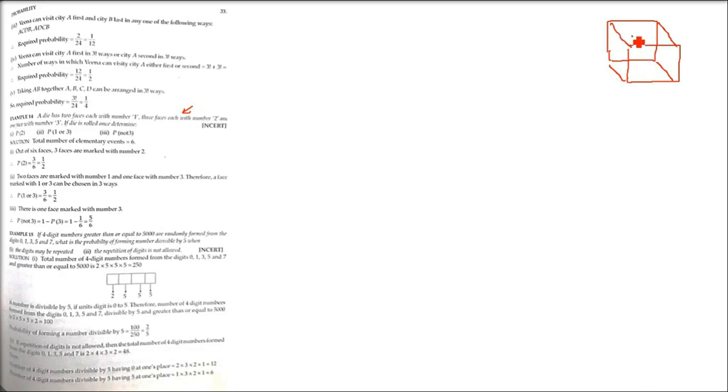Let us imagine a die has 2 faces with number 1. So assume this is 1 and 1. 3 faces with 2, 3 of them 2. And one of them has number 3. Please remember: 2 faces have number 1, 3 faces have number 2, and 1 face has number 3.